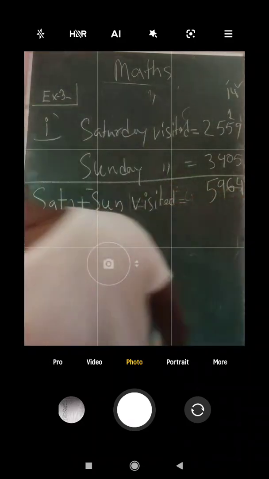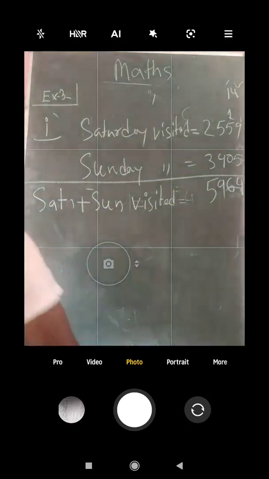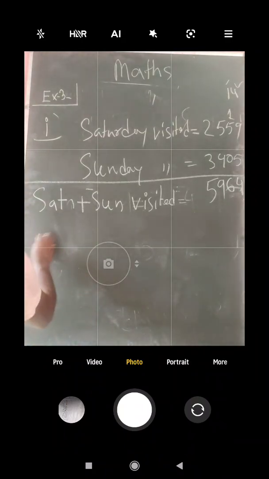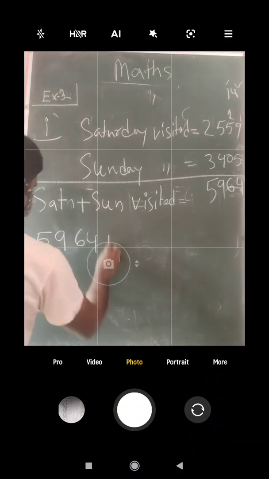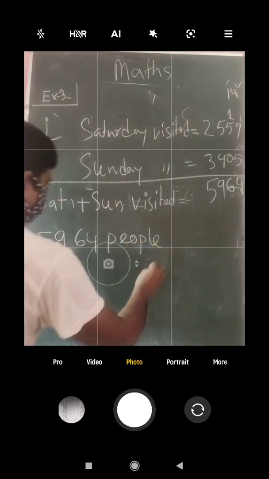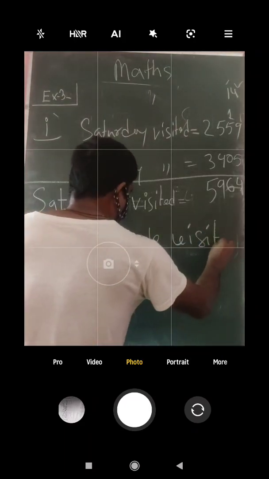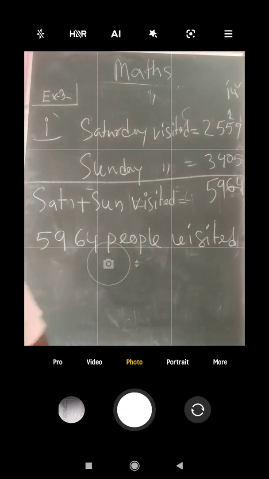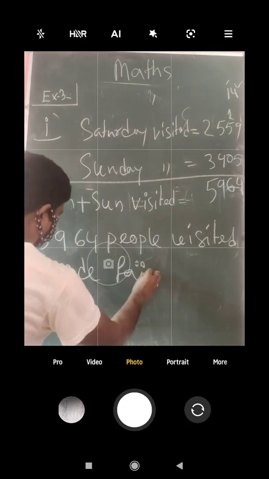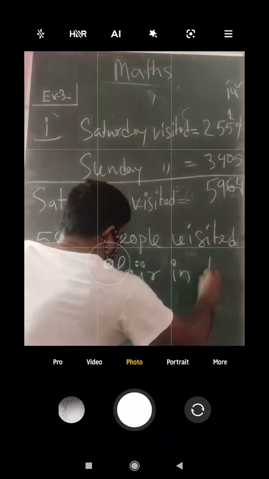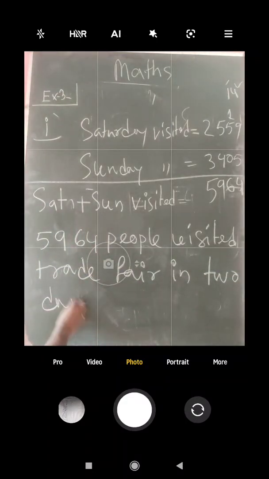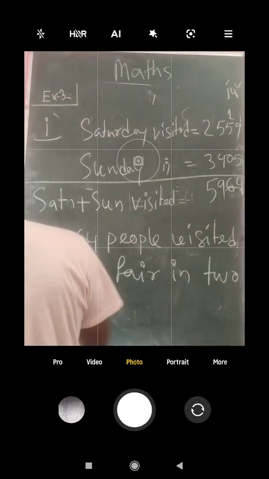So you will have to write in the answer, people visited the trade fair in the 2 days. How many people? So you will have to write 5964 people visited the trade fair in 2 days. So this is your answer. Okay, you will have to write the answer in this way. I suppose you have already understood this thing. The same way you will have to do the next one also.